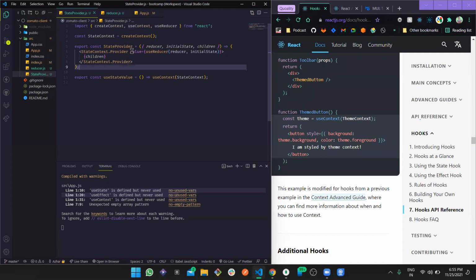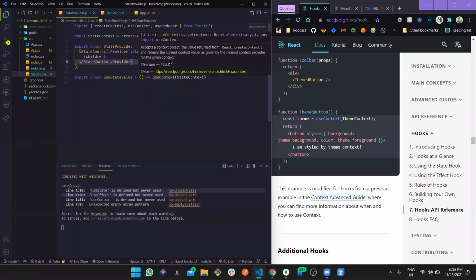This default value of context we define here. And what is the default value of the context? It's simply useReducer. Whatever useReducer returns becomes the initial value, the default value of the context.